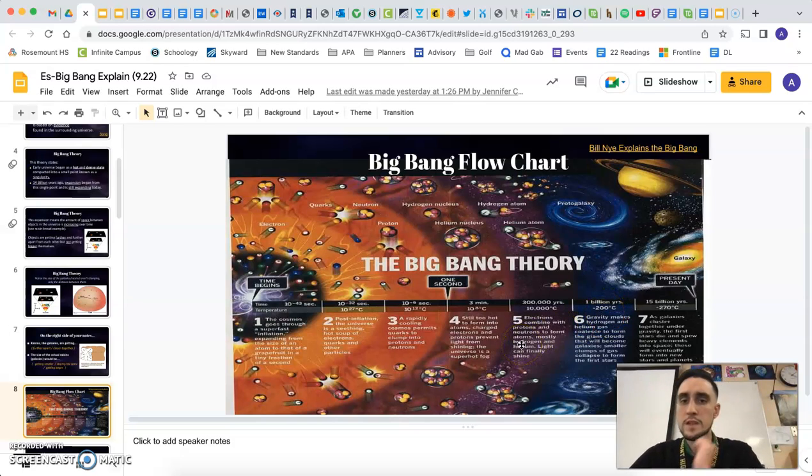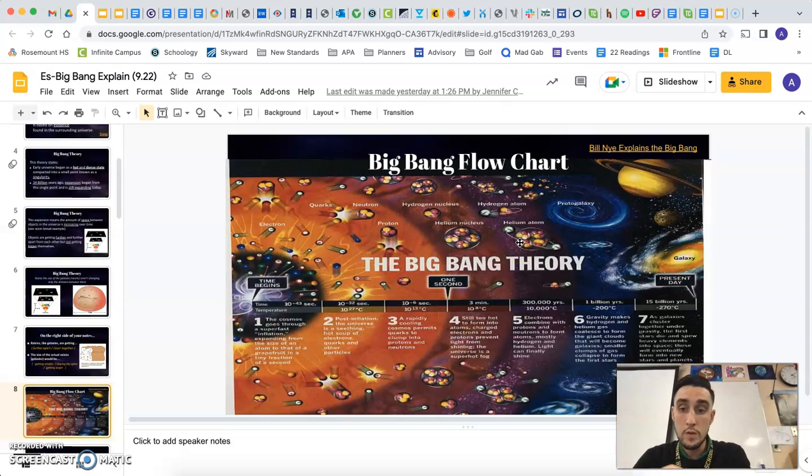So one last thing from this flow chart here. So we see that the beginning part is super fast, right? So we have Big Bang, and then all of that stuff is happening in 1 second. And then we start to chill out a little bit. We start to form nuclei. So we start to form hydrogen and helium, just the nucleus. And then over time, everything starts to chill out even more. It's cooling down, chilling out. The electrons are finally relaxing a little bit. So then the hydrogen becomes an atom. It has an electron orbiting around it. The helium becomes an atom as well.